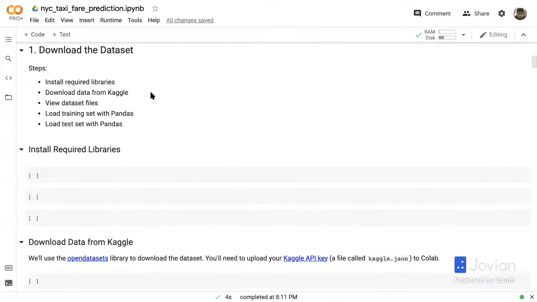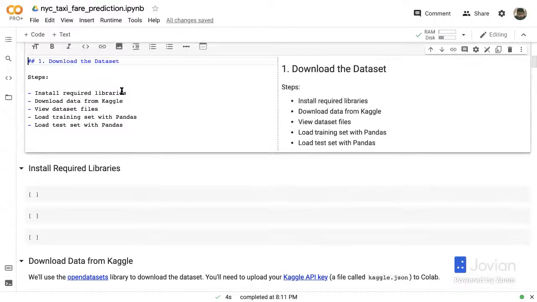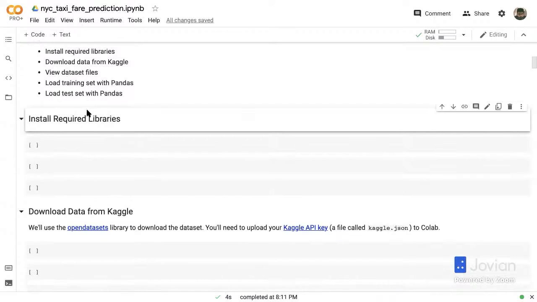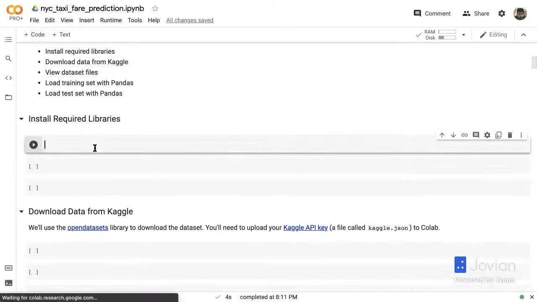All right. So as I said, for each section, it's always a good idea to write down the steps before we actually try to write the code. And Jupyter is great for this because it has markdown cells where you can write things and modify them as required. So here are the steps. First, we will install the required libraries. Then we will download some data from Kaggle. Then we look at the dataset files. We will then load the training set with pandas and then load the test set with pandas.